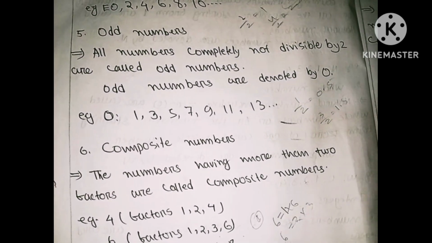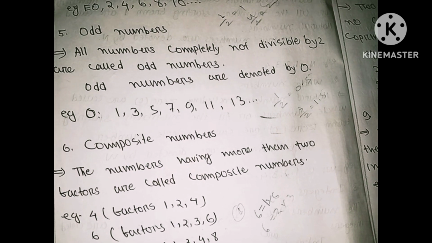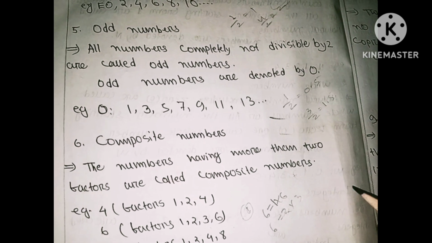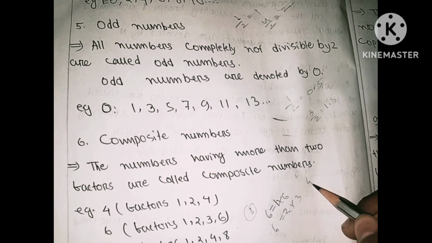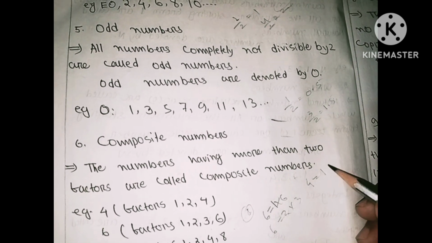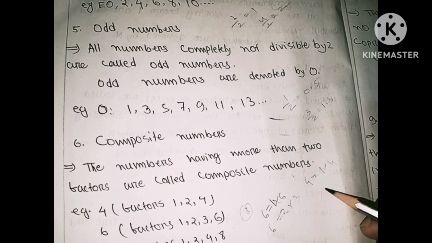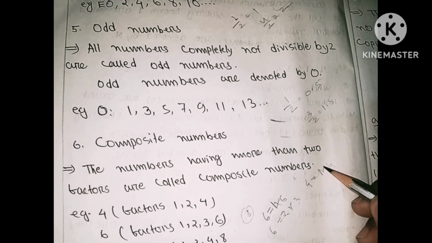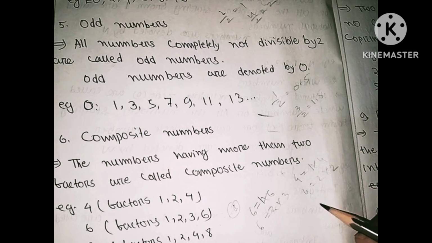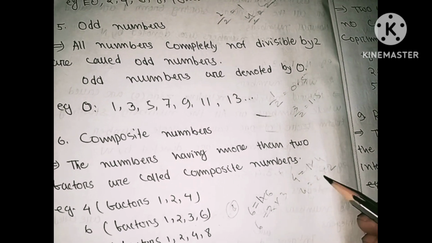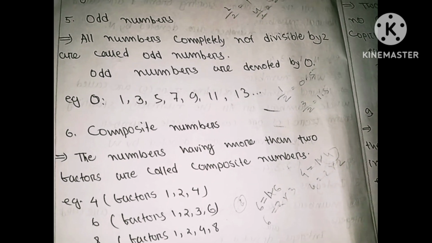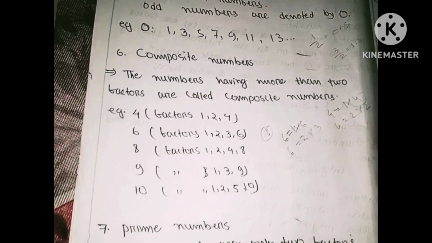Composite numbers: the numbers having more than 2 factors are called composite numbers. Let's say you have the number 4. How do we get 4? Whenever we multiply 1 with 4, we get 4. 1 times 4 is 4. You can see here 2 times 2 is 4. Yes or no? So you can see here 1, 2 and 4. These are called factors.